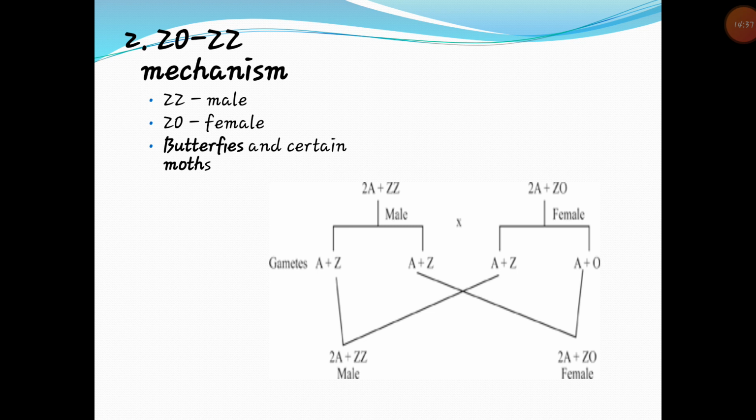Here we can see a male having ZZ chromosomes, that is a homogametic male, and a female having one sex chromosome and two sets of autosomes. Then in their respective gametes, the formation of male and female occurs, with the female heterogametic and the male homogametic. In this way we have seen the mechanisms of heterogametic male and heterogametic female.